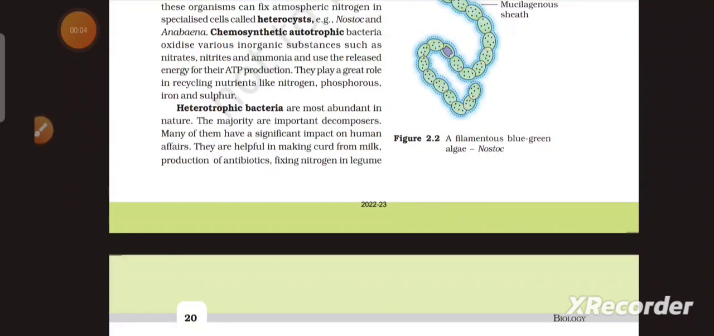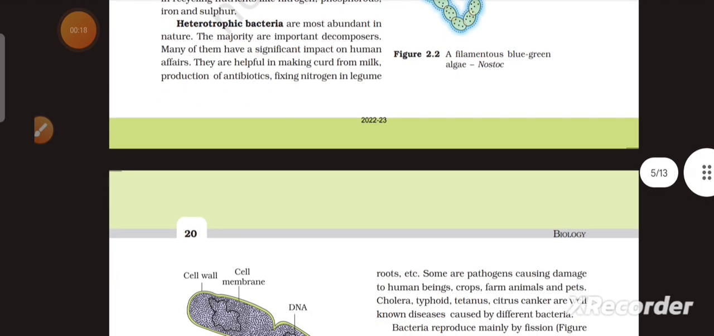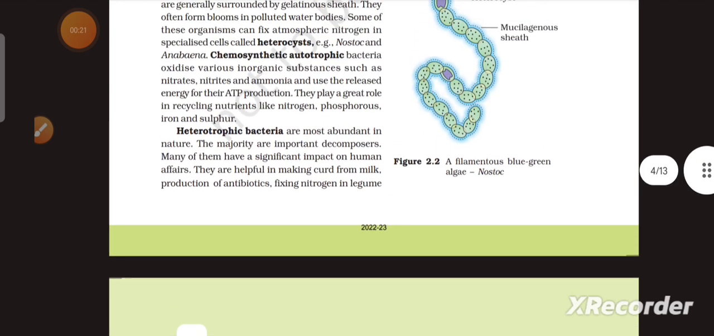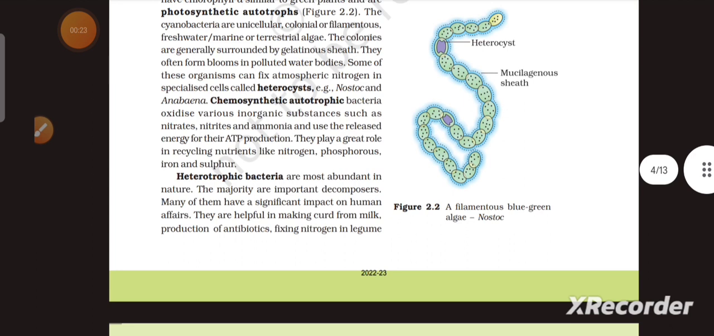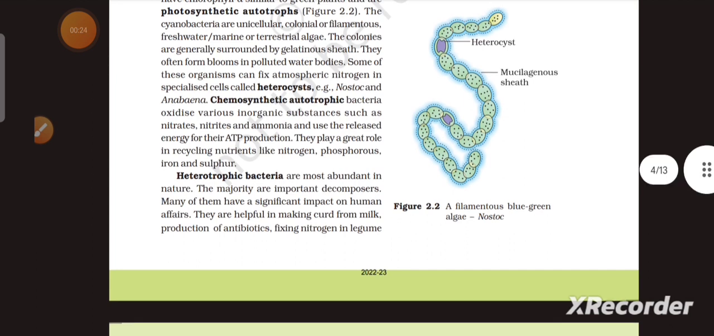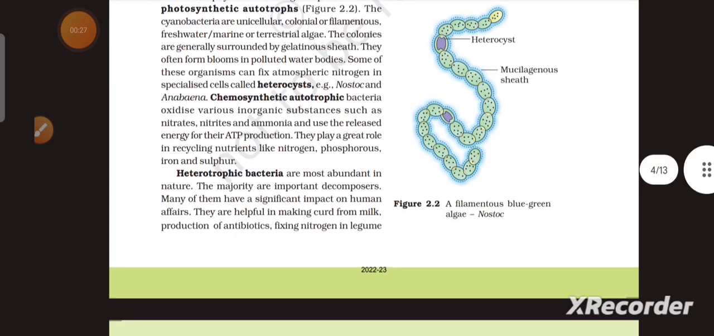Heterotrophic bacteria are most abundant in nature. The majority are important decomposers. Many of them have a significant impact on human affairs. They are helpful in making curd from milk, production of antibiotics, fixing nitrogen in legume. And there is a diagram given, that is a filamentous blue-green alga, that is Nostoc.